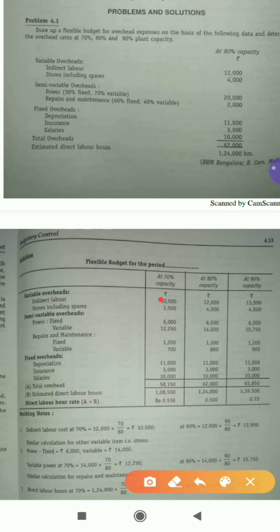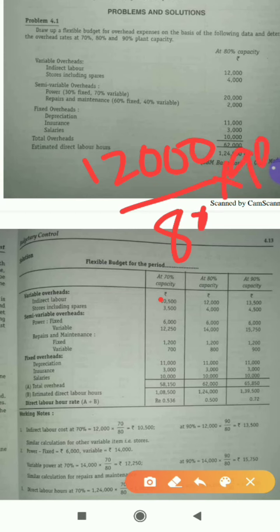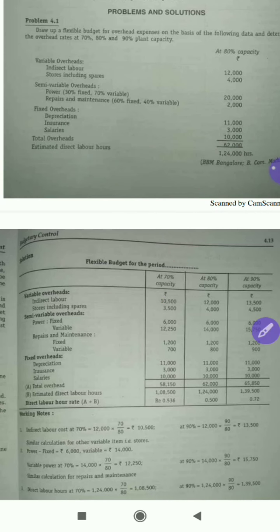Next, we have to calculate for 90%. Simple calculation, same as we have already done. What is it? 12,000 divided by 80%, since they have given for 80%, into 90%. You will get 13,500. That's all. Very simple. Now we are done with indirect labor under variable overheads.